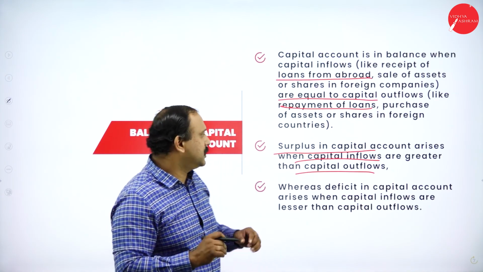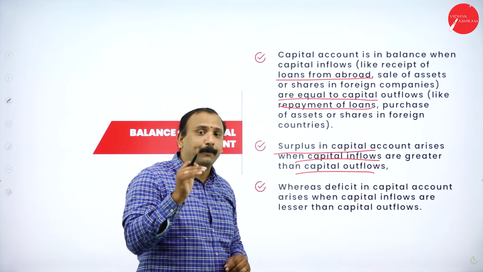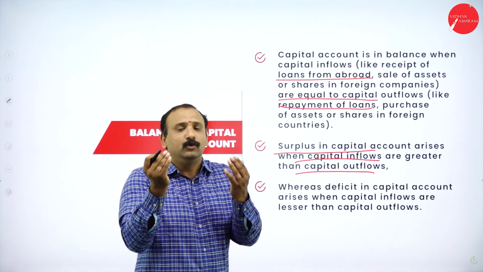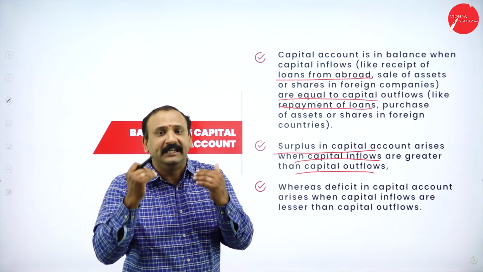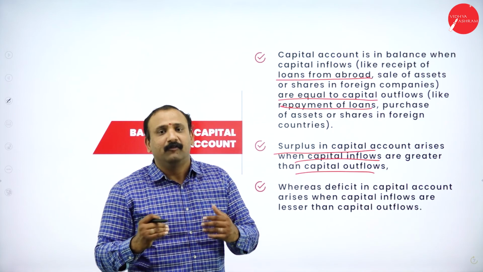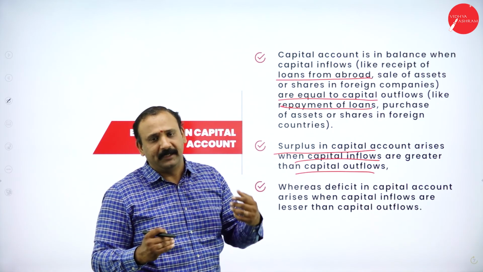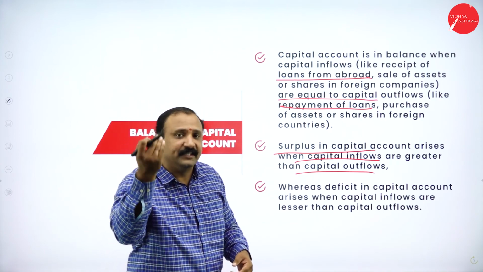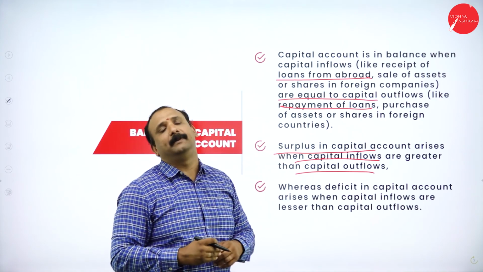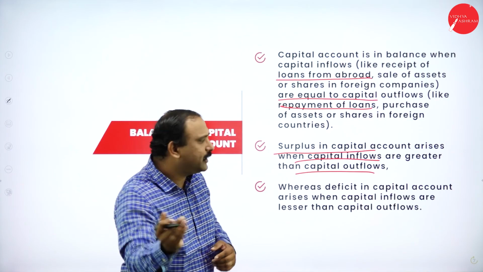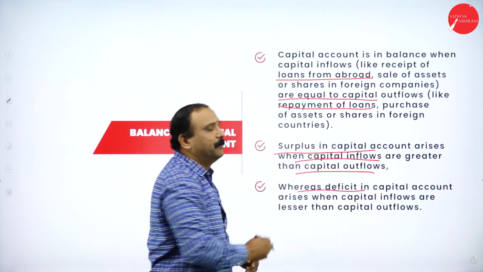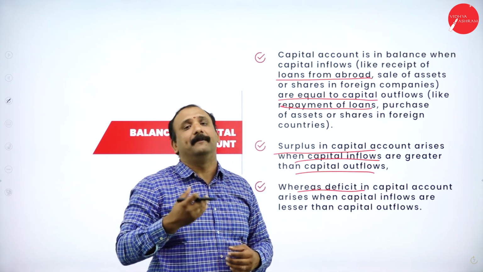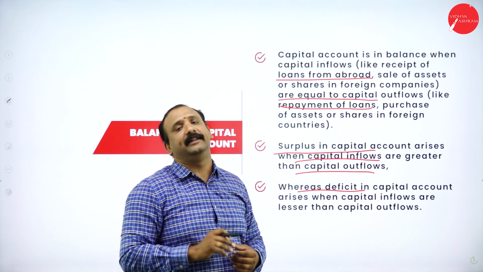At that juncture, we need to understand, suppose the inflow is greater than the outflow, that is, the amount of money received by the Indian government from foreign receipts is higher than the payments that we are going to make, then we are in a surplus position altogether. On the other hand, it is a deficit when, in the capital account, the payments, that is the outflow, are higher than the inflow.